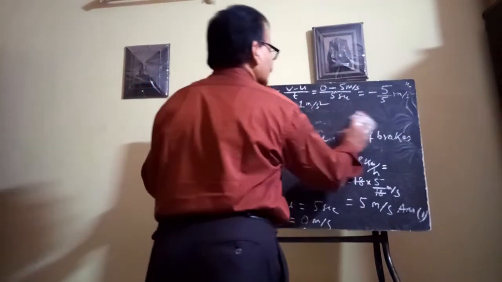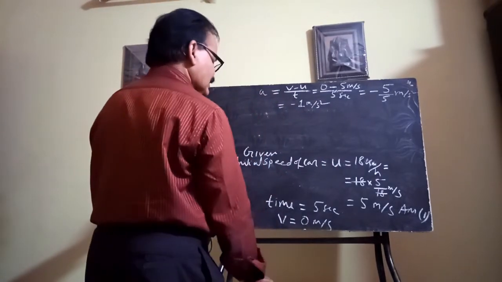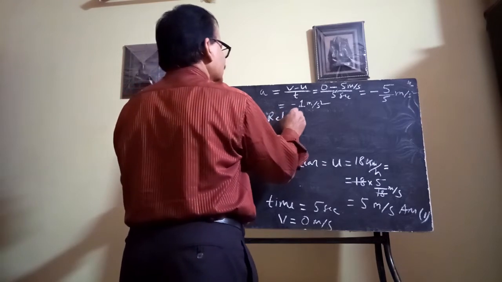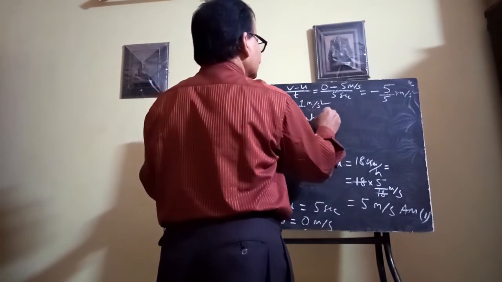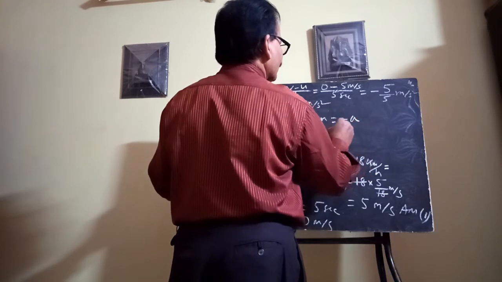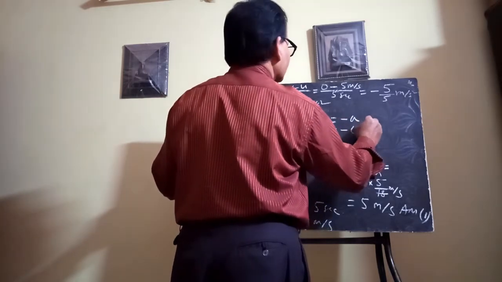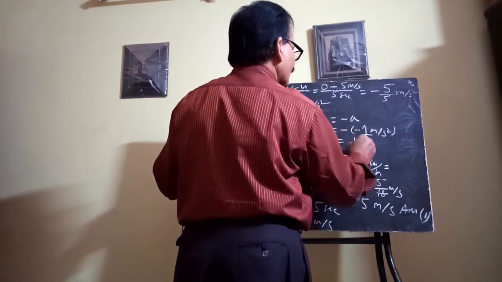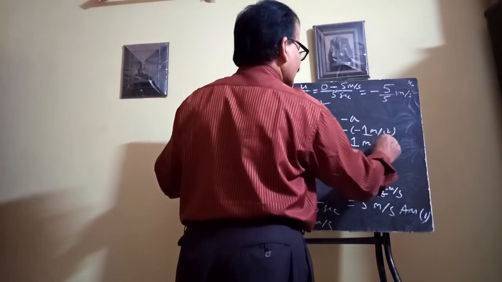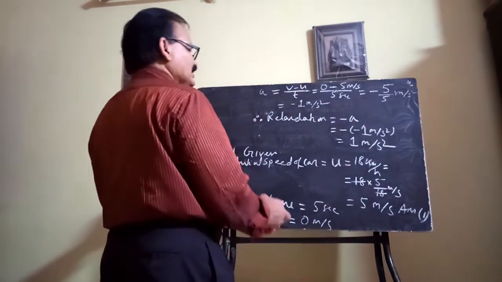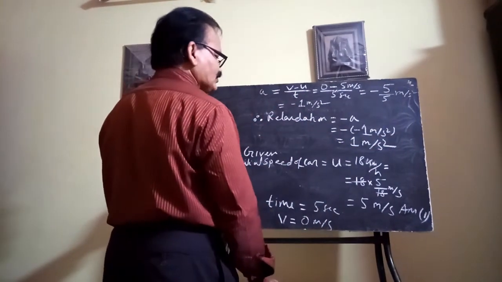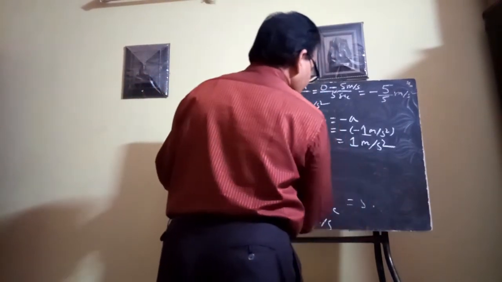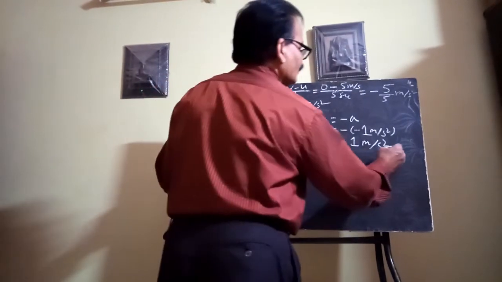Therefore retardation is negative acceleration. Retardation is minus a, meaning minus of minus 1 meter per second square, that is 1 meter per second square. This is the retardation. And if you express it as acceleration, it will be minus 1 meter per second square. Clear? This is answer 2.